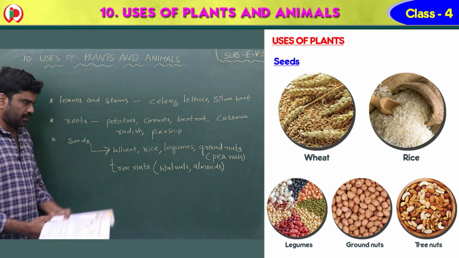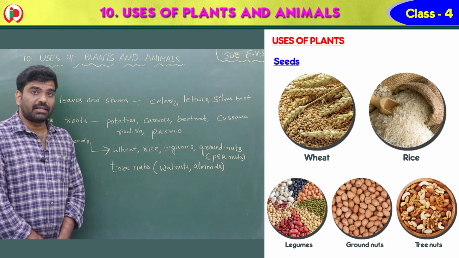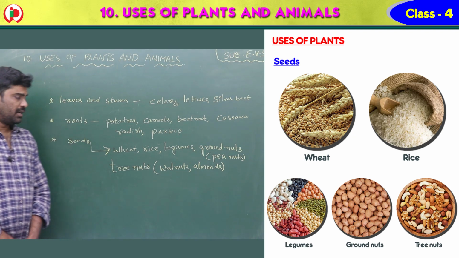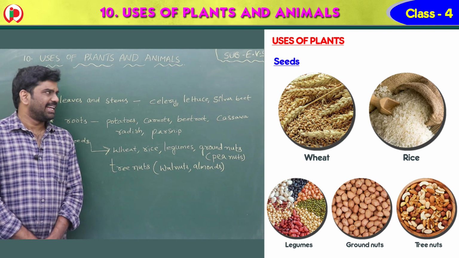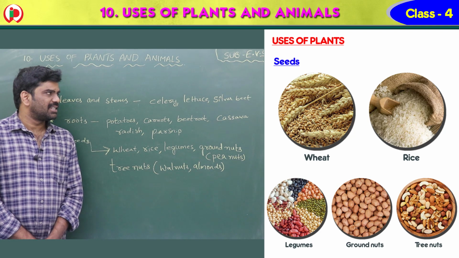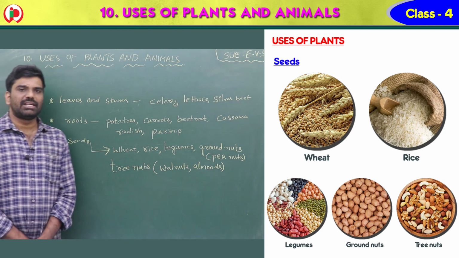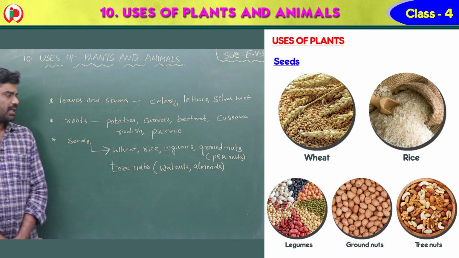So see children, not only fruits, even the leaves and stems also give us food, the roots give us food, and the seeds also give us food. Leaves and stems: celery, lettuce, silver beet. Roots: actually potato is a modified stem, children, but it comes under roots here.